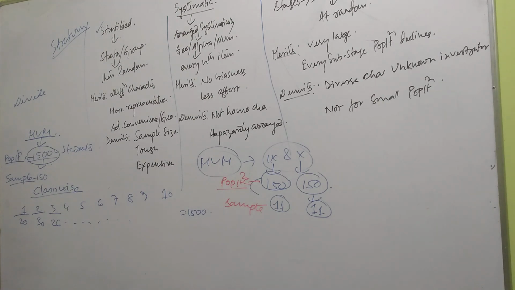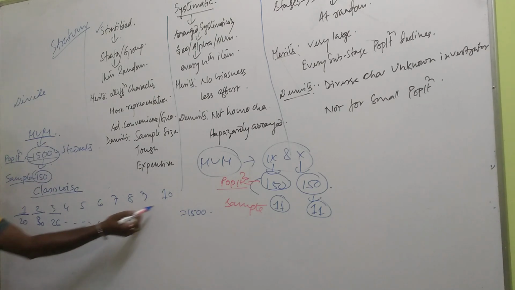Are you getting the example? Yes. Okay. Now, the method has not yet started being used. What did the investigator do? He divided the total population. As this is from a school, the division is done on the ground of class. So there are 10 classes, and this 1500 population is divided among these 10 classes. In one class there may be more students, in another class fewer. So the division is done. Now the target is 150.